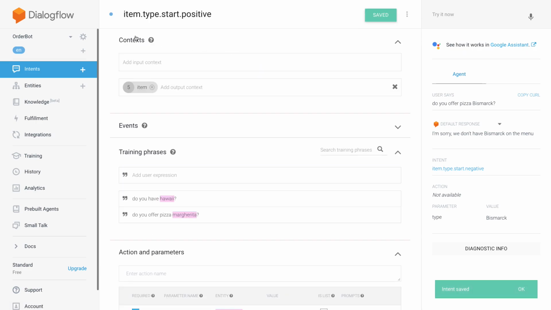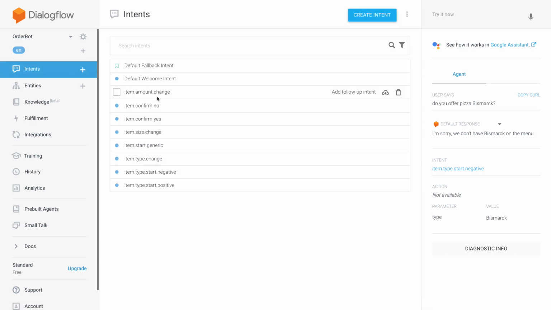So let's try it. Since we asked, "Would you like to order?" and "How many?", we now need to create a follow-up intent for this, which is going to catch all those potential answers that the user can give.